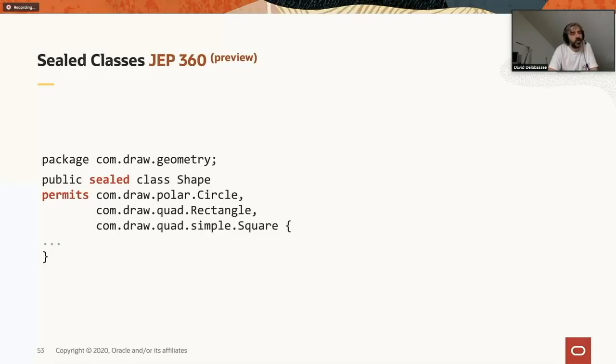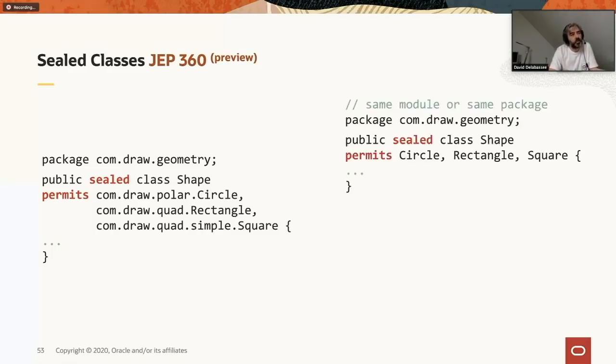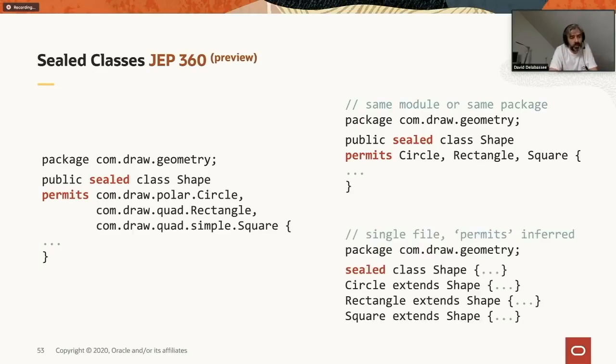And then there are a few variations, like the fact that if you are within the same package or the same module, you can just use the class name. You don't have to use the full package name. If you have nested classes, so all the classes within a single source file, you just seal the superclass, and by default, all the classes that are present in the same source file will be permitted by default to extend that superclass. So that's basically how it works.